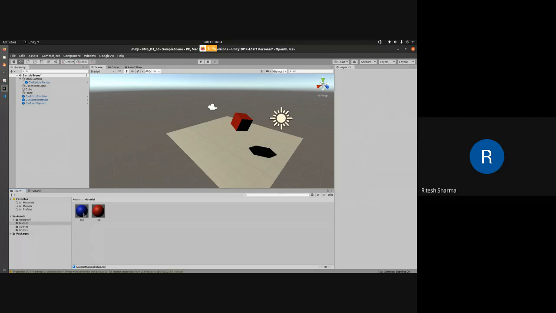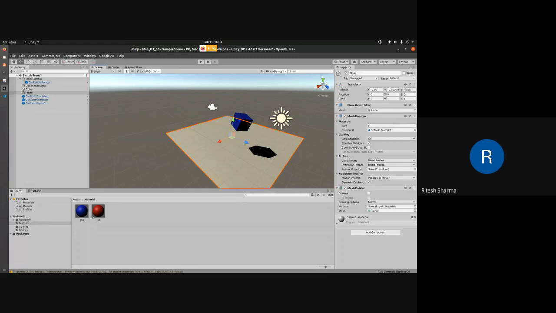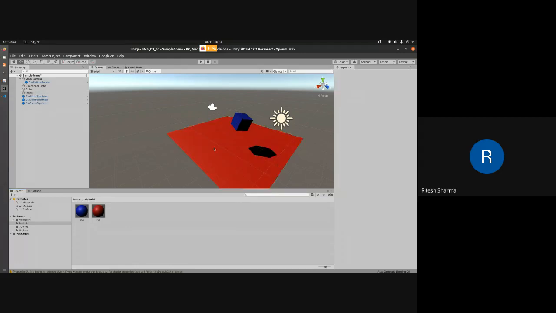Now if I click on it, don't release the left button, drag and drop it on top of the cube or whatever object you want to be colored. For example, there is a plane also. Now if I want the plane to be red and the object to be blue, I simply drag it and drop it on top of the plane. Now you can see that the plane is red, the object is blue. I can do the reverse of it or whatever color I want to choose.